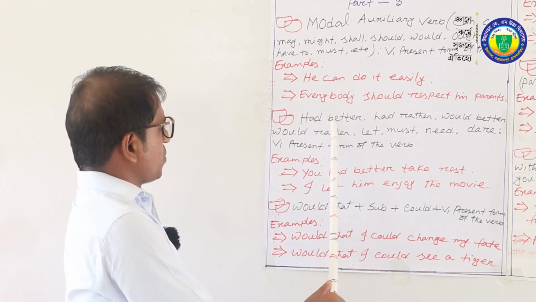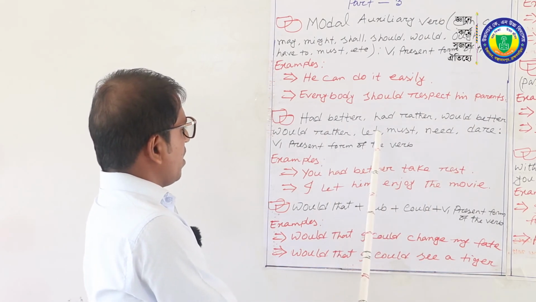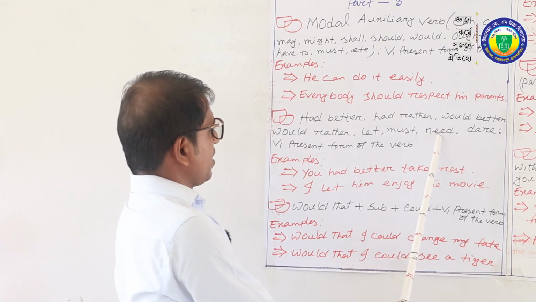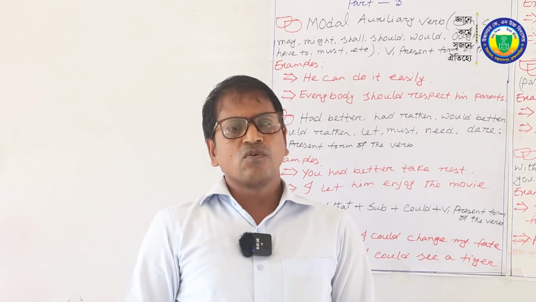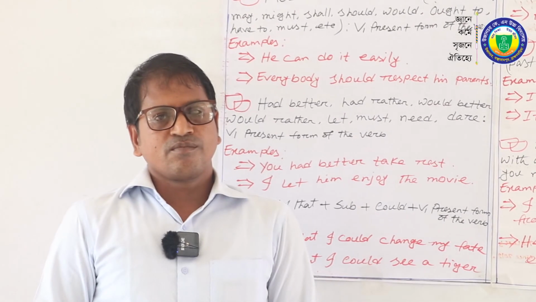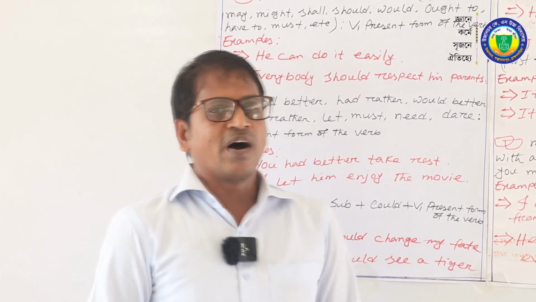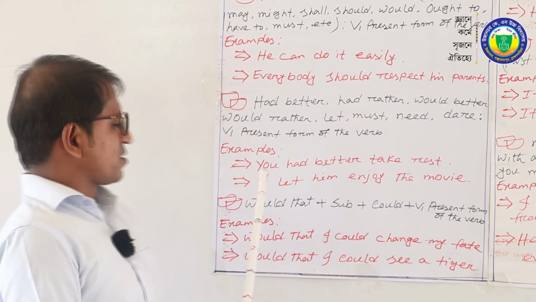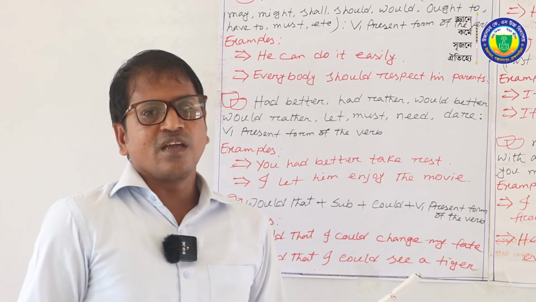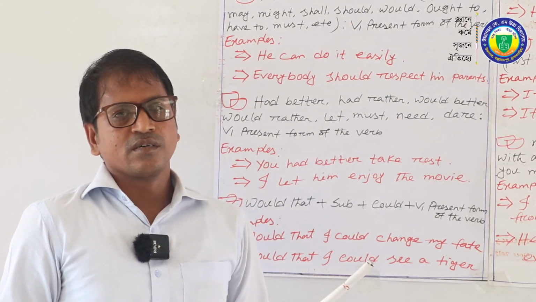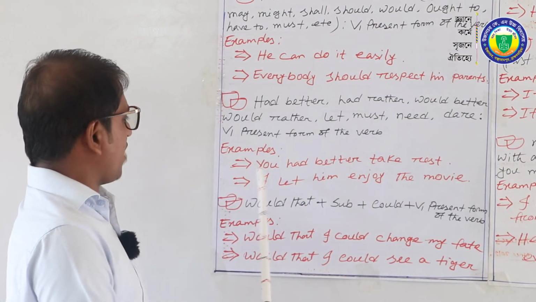Moving on to the next rule. Had better, had rather, would rather, let, must, need, dare. With these expressions we use the present form of the verb, or B1, that means the base form of the verb. In these cases, s or es is not added at the end of the verb.